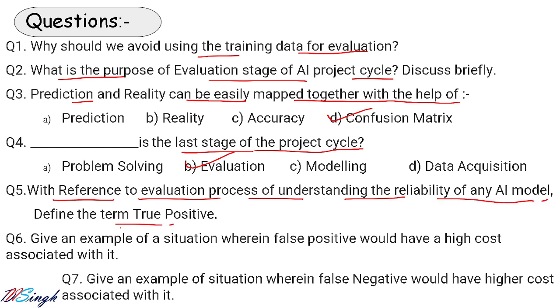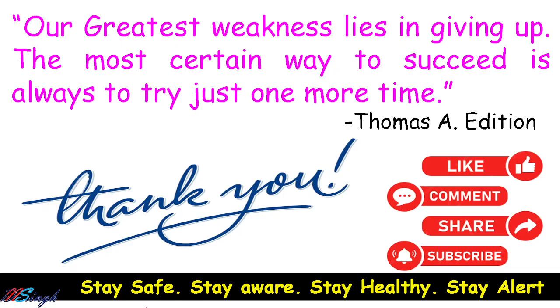So we will answer all these questions in a separate video, when I make a video like subjective questions on AI evaluation stage. Give an example of a situation wherein false positive would have the highest cost associated with it. Give an example of a situation where false negative would have the highest cost associated with it. So all these questions answers we will discuss in a separate video.